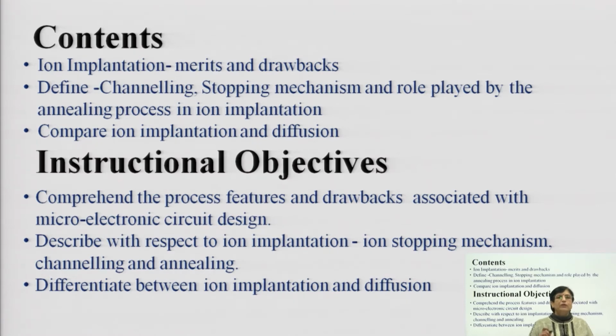Then I expect you to describe different terminologies with respect to ion implantation, such as channeling, what is annealing, the role of annealing in ion implantation, and thirdly what is meant by the ion stopping mechanism. Now, in how many ways are the ions getting stopped when you are carrying out the ion implantation process, and at the end you should be able to clearly differentiate between ion implantation and the diffusion process you have studied earlier.